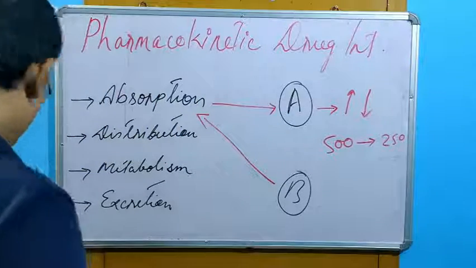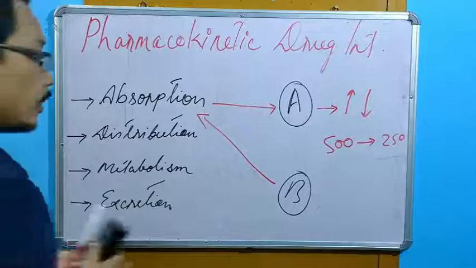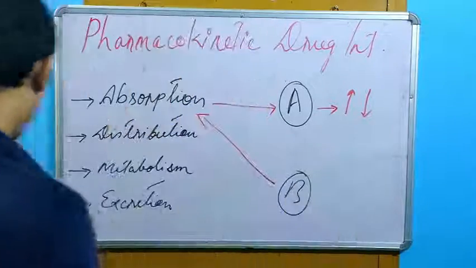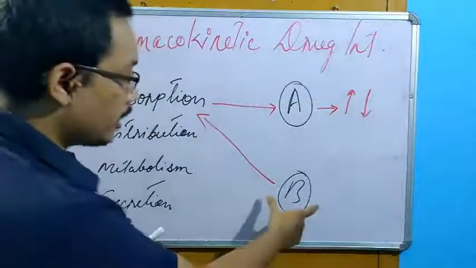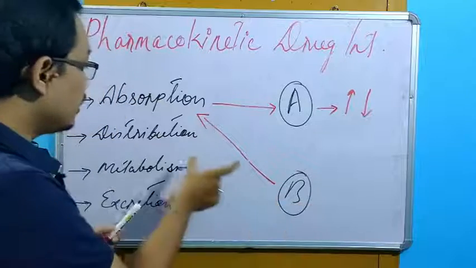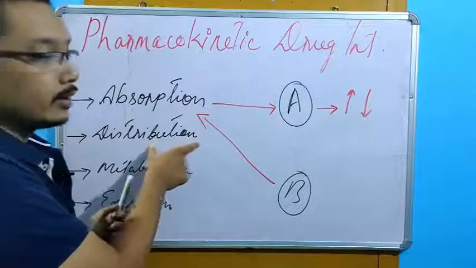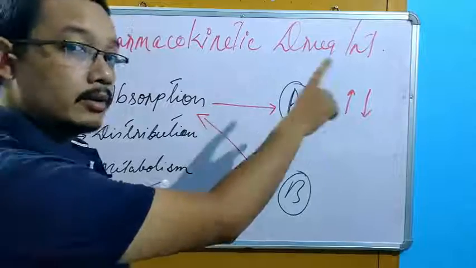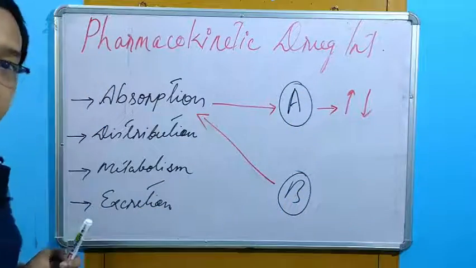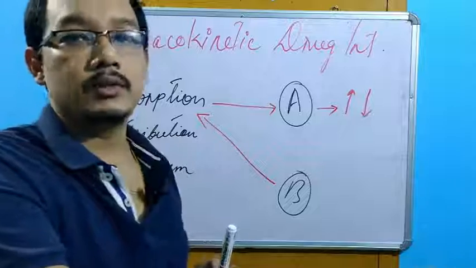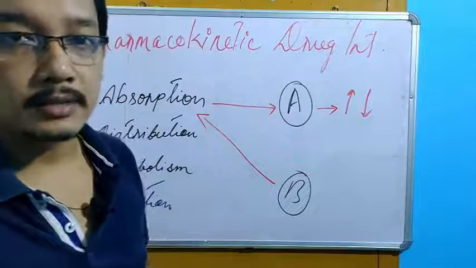Same way, if the drug B causes certain distribution changes of the drug A, then also there is a change in the effect. Change in the effect means what? Definitely there is a drug-drug interaction.